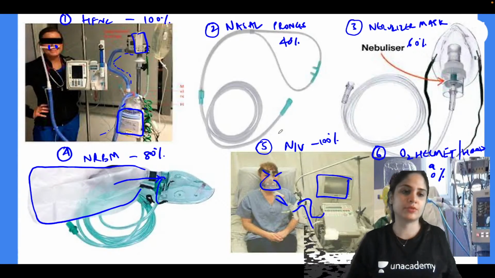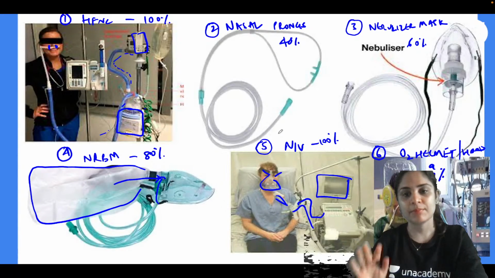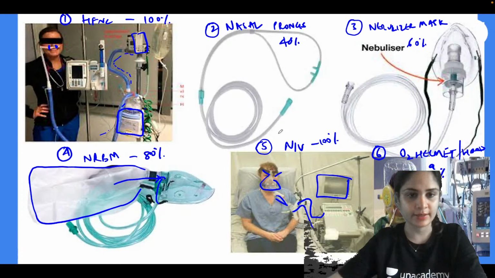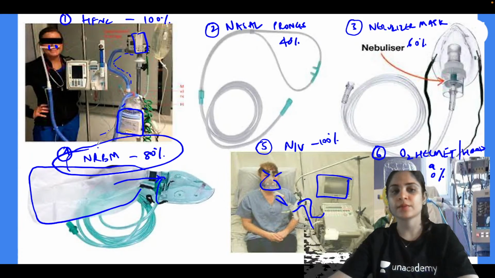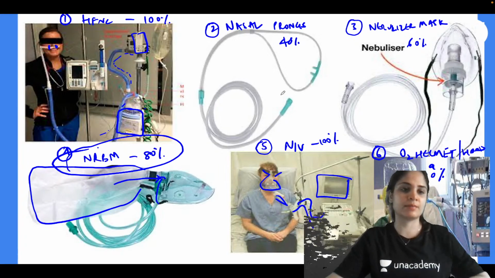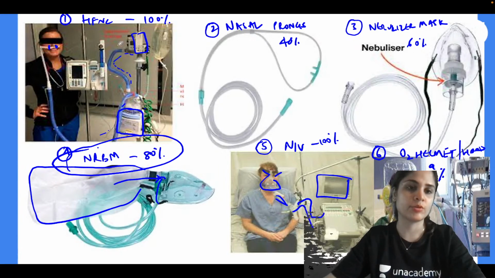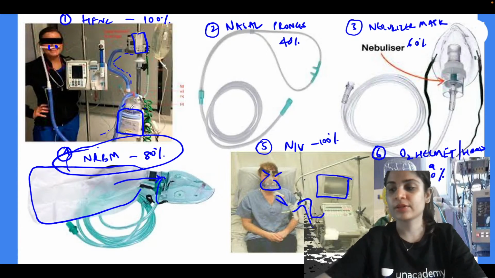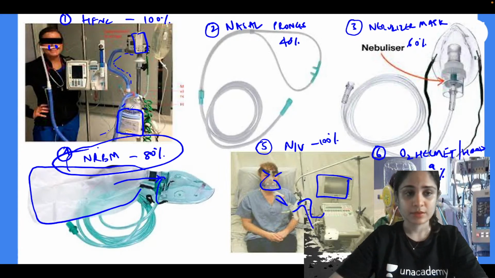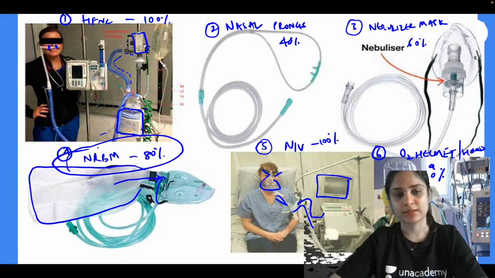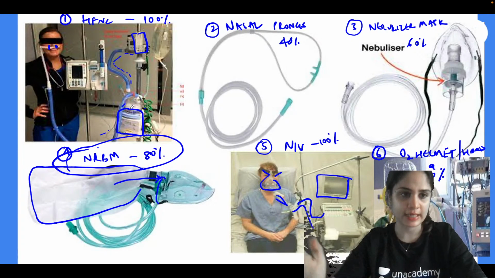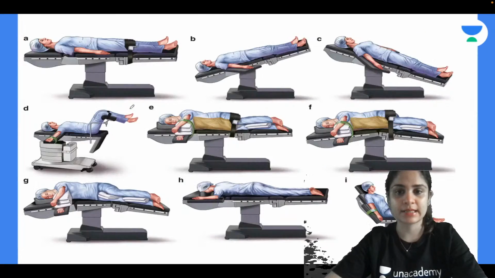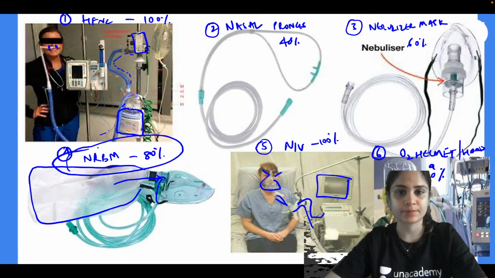You have to know all this because exam में ये पूछा गया है already. Okay, last time they have asked this about NRBM. What is the maximum FiO2 given? उसके पहले INICT में they had asked to identify high flow nasal cannula, and only when you follow such flashcard image based revisions will you be able to answer such tough questions. And when you answer tough questions, automatically your rank will go up very high. Alright. So please remember this slide, guys. It's very, very important.